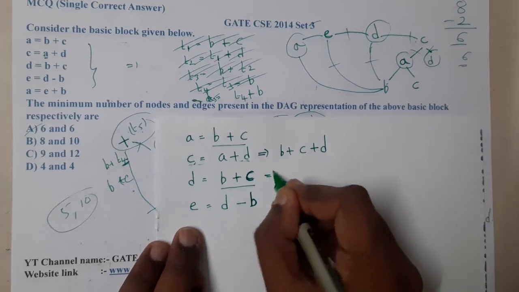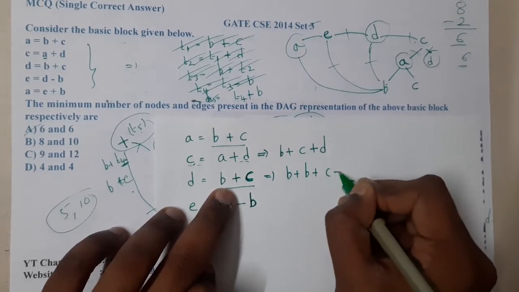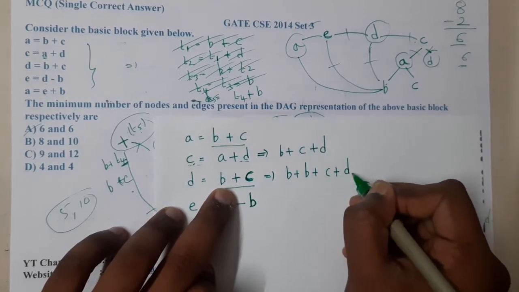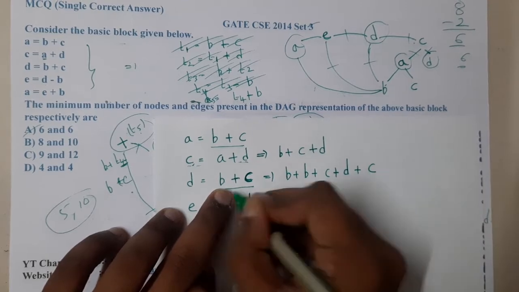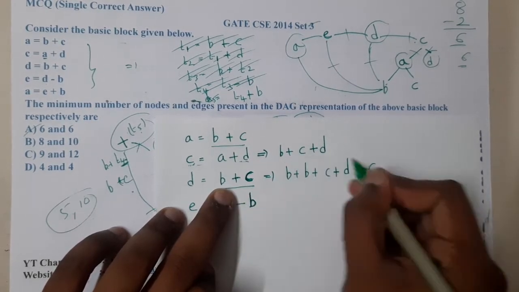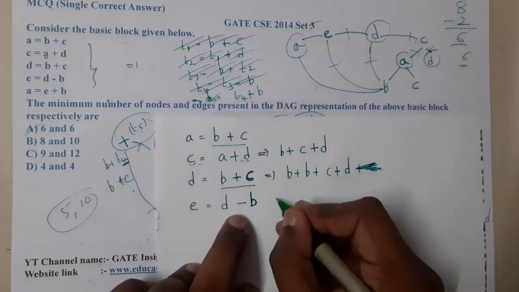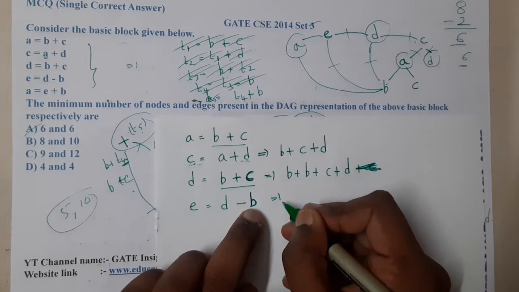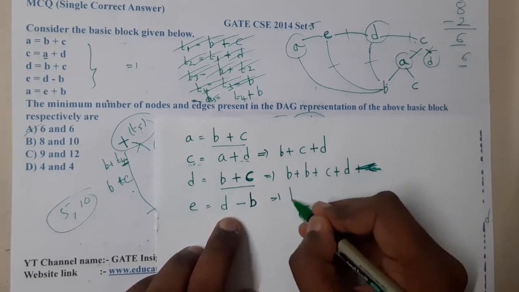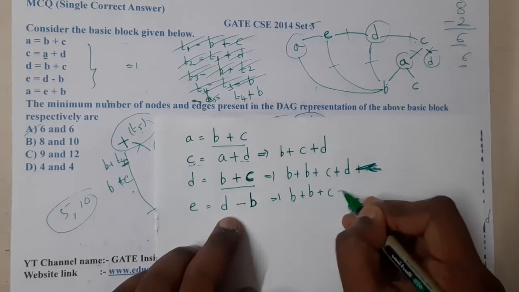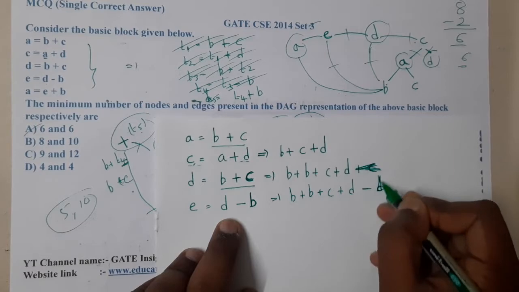If you want me to expand this also, I can expand it. It is nothing but B plus B plus C plus D. I think one more C will come, or did I make a mistake? B plus this C is the whole thing, so there's no need for another C. Now this is D minus B. B is a constant from the first itself, and D is nothing but the above one. So B plus B plus C plus D, minus B, right?